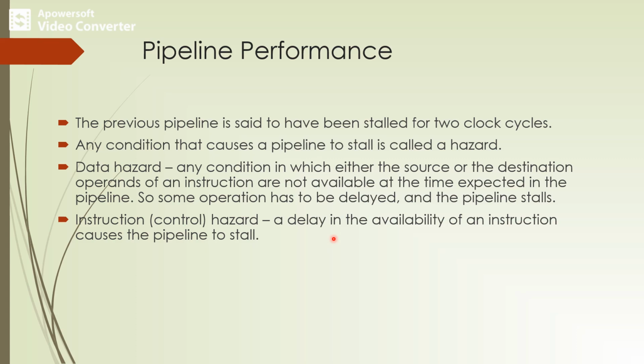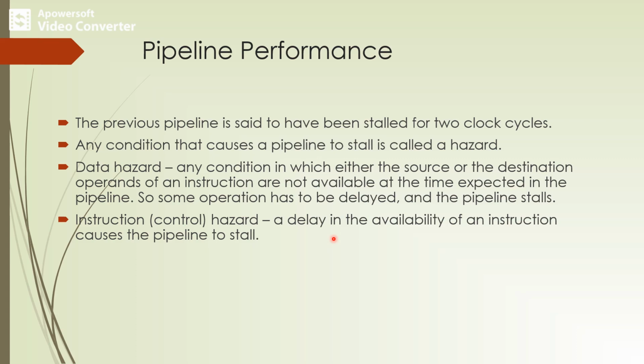control hazard. So we have just seen an example of data hazard. A data hazard is any condition in which the source or destination operand of the instruction is not available at the expected time. So because of this, some operation has to be delayed.